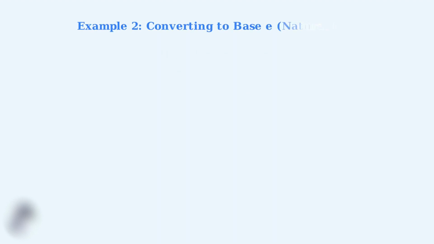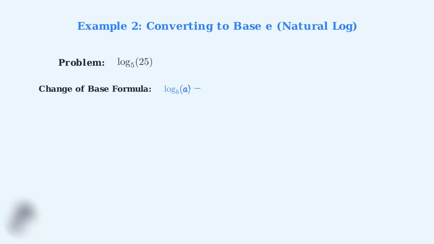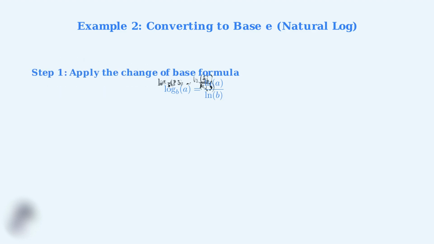Now let's work through our second example, where we'll convert a logarithm to base e, also known as the natural logarithm. Our problem is to evaluate log base 5 of 25. We want to convert this to natural logarithm form using the change of base formula. Remember, the change of base formula tells us that log base b of a equals the natural log of a divided by the natural log of b. Step 1. We apply the change of base formula. Log base 5 of 25 becomes the natural log of 25 divided by the natural log of 5.